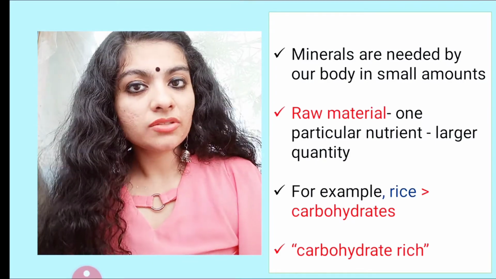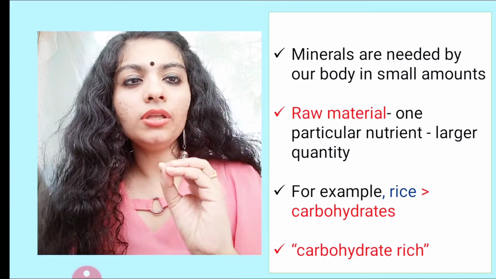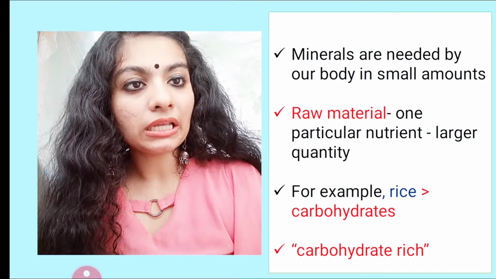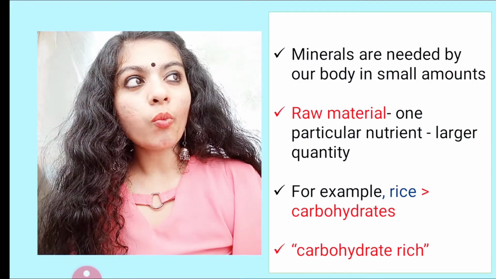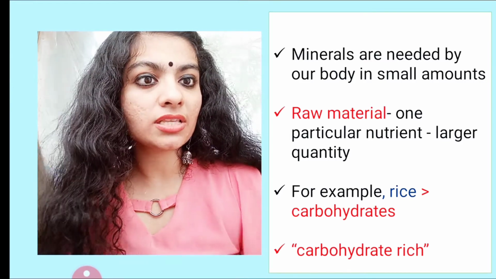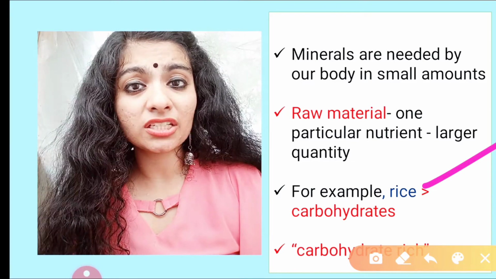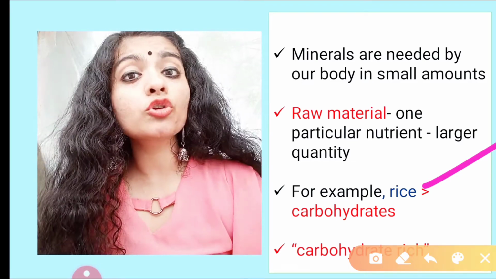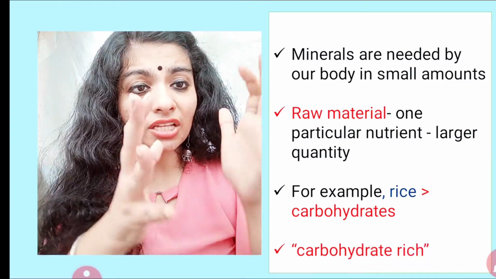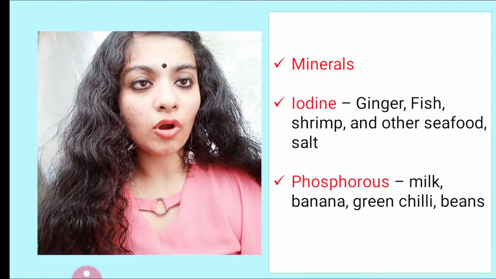Talking about minerals, vitamins are done. Talking about minerals, guys, minerals are needed by our body but in small amounts. And if I talk about any raw material, there is one particular content which is always rich in that raw material. For example, rice is rich in carbohydrate. So if I do the test for starch, that is the iodine test, it will show blue black color. It will test positive for carbohydrate. So such foods are tagged as carbohydrate rich. Like that, there are several other raw materials.